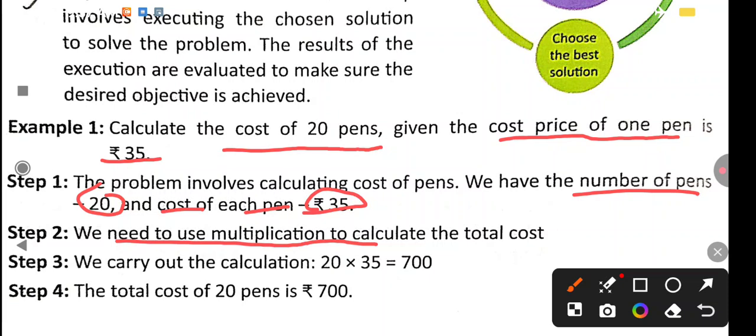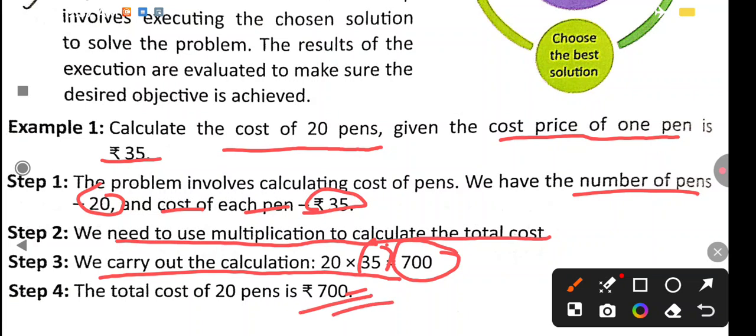Okay, this is the multiplication calculation for the total cost. So how do we carry out the calculation? Take the total number of pens and then multiply with the cost of 1 pen. So you will get the cost of the 20 pens. If you multiply 20 by 35, you will get the answer 700. Then the last step, fourth step, is the total cost of 20 pens is rupees 700. So this is our correct answer.